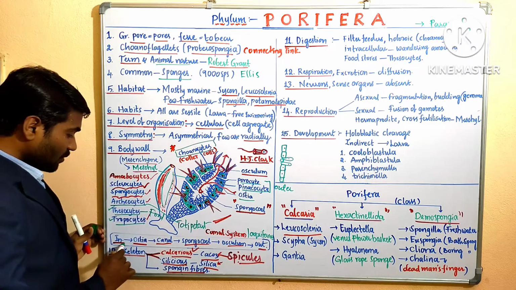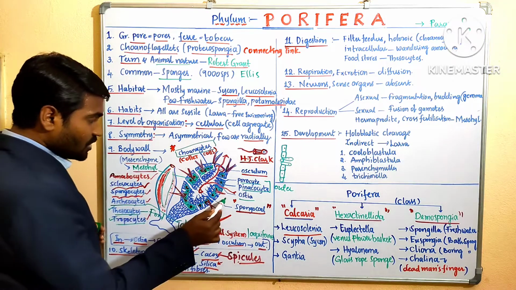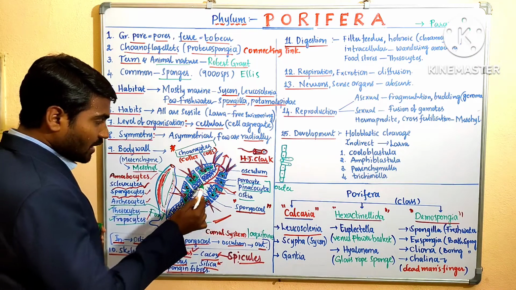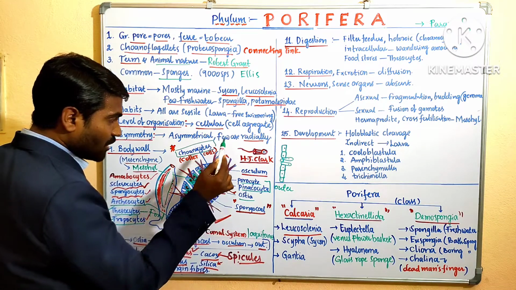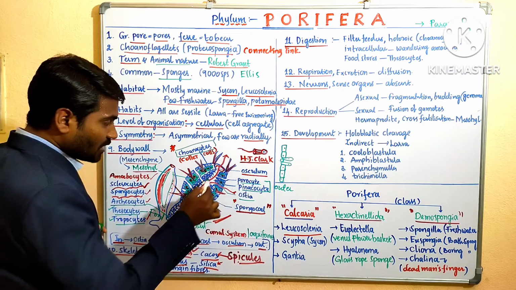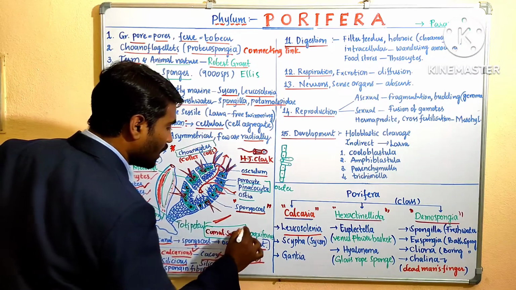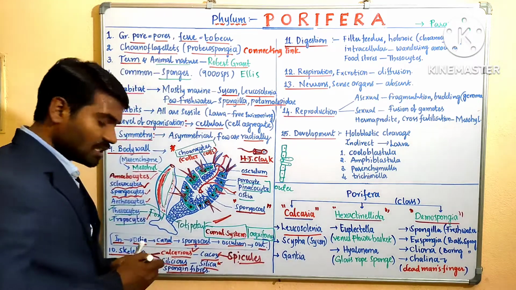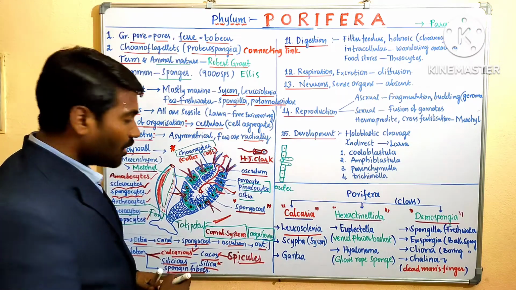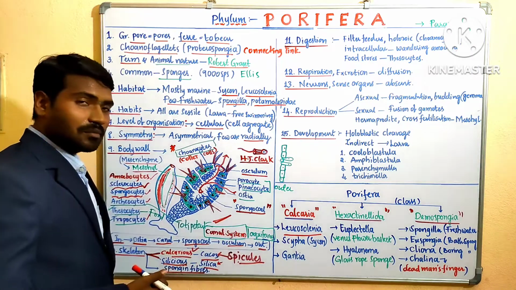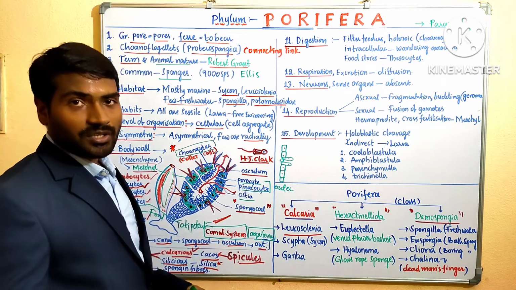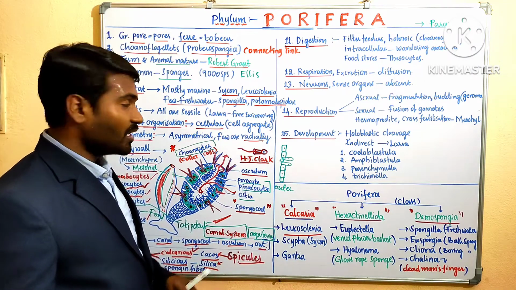In this type of system, water enters through the ostia, passes through the canals, and enters into the spongiosine, and exits by the osculum. This type of transport system is called the canal system, also known as the aquiferous system. It helps in the transportation and circulation of materials.